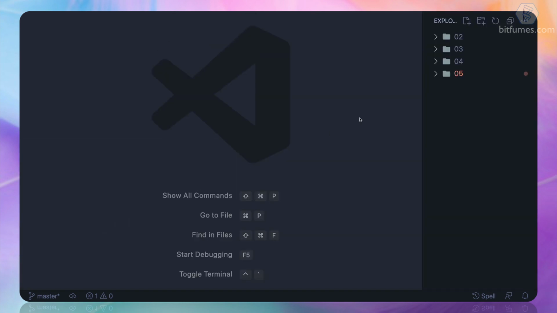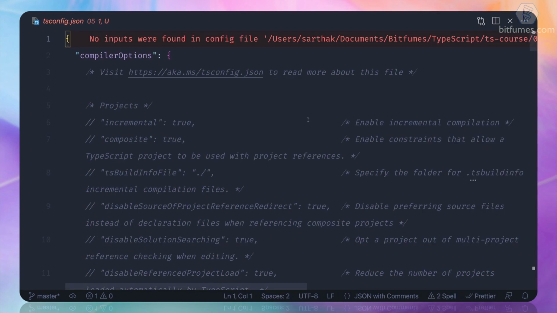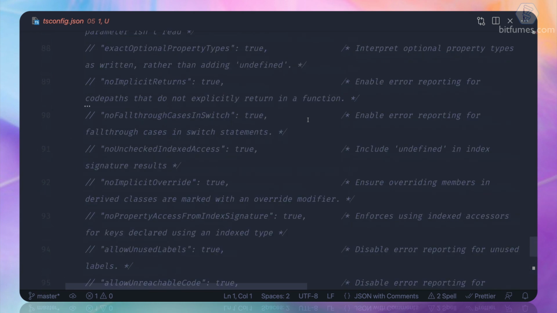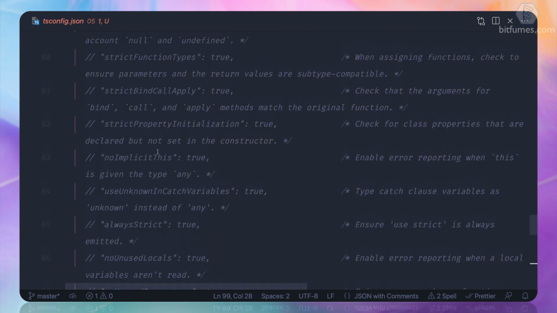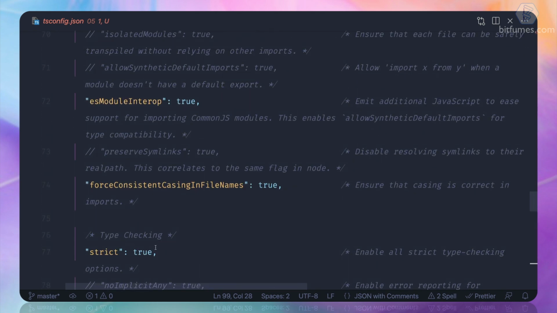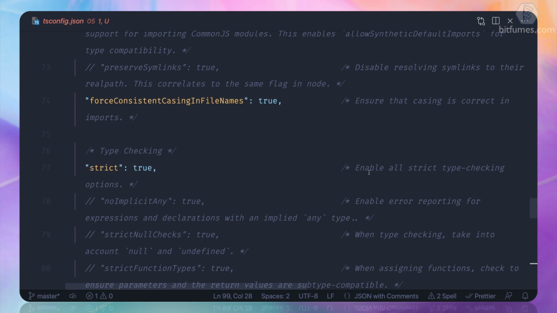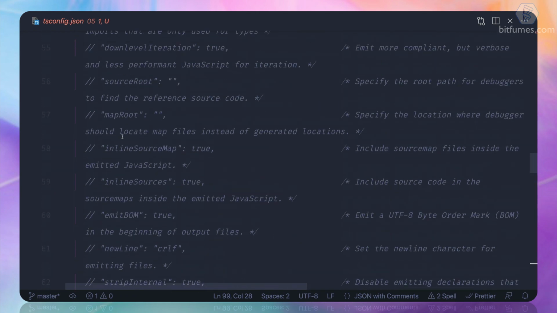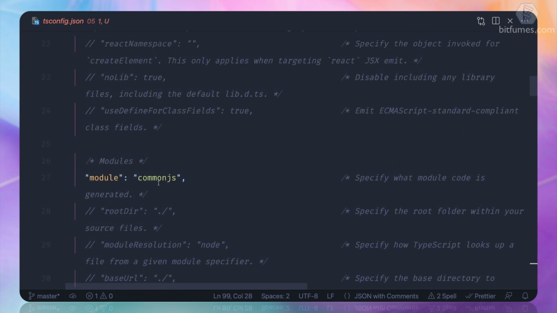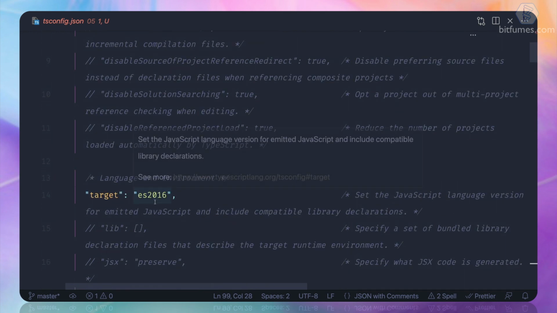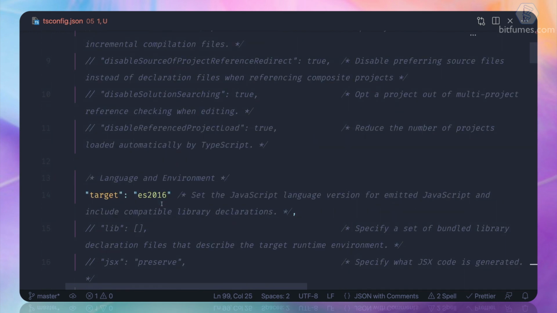Let's now see the real file here. So in the 05 directory, we have this tsconfig.json, where we have all the TypeScript compilation information. A lot of things are here. You can see it's a very big file, but we have some of the things enabled. So skipLibCheck is library checking. The strict mode is on, so it will check for strict type checking. But the interesting ones here are module commonjs and target ES2016. So what can we do with this?